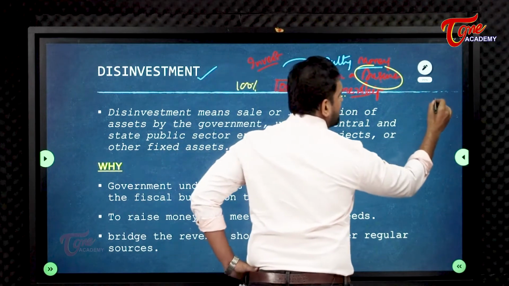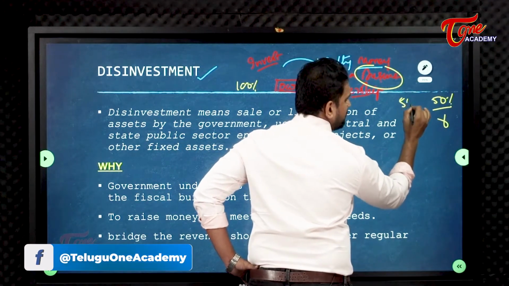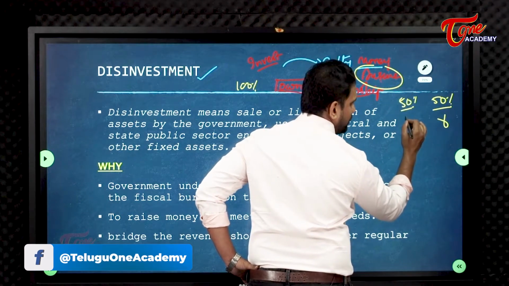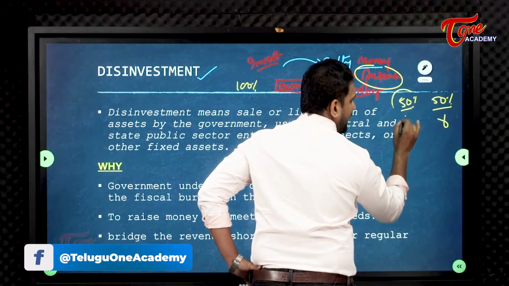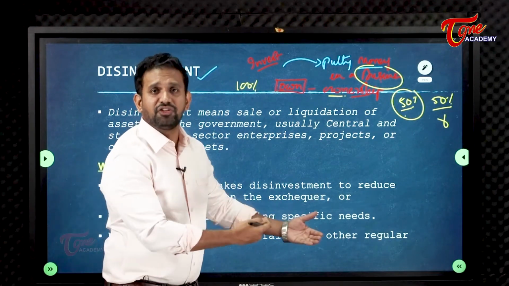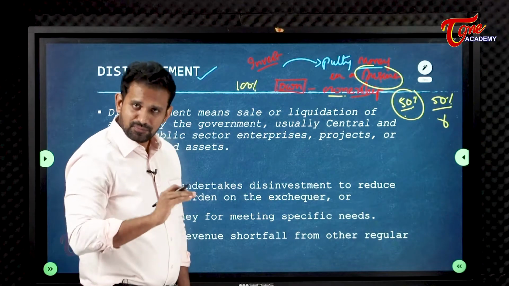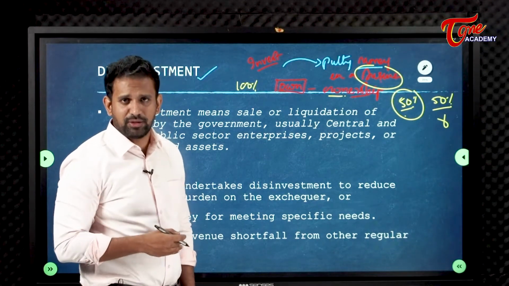Suppose 50% of the business money is given by your friend and 50% is given by you, then you say I am a 50% shareholder. My share in this particular business is 50%. This is called investment.